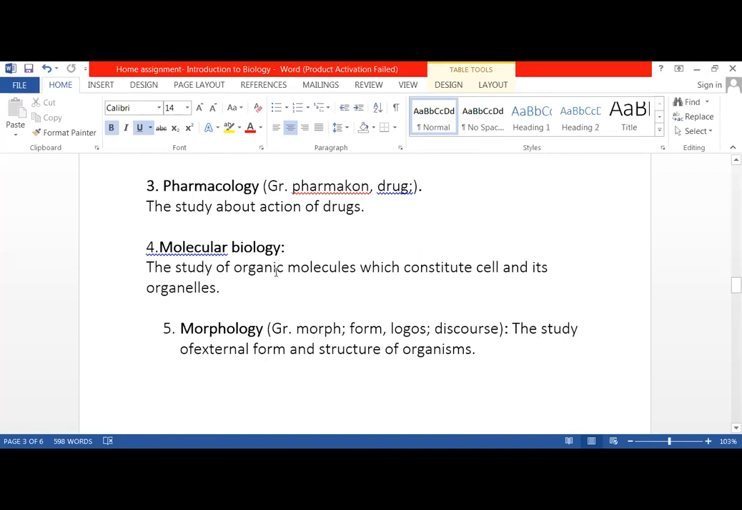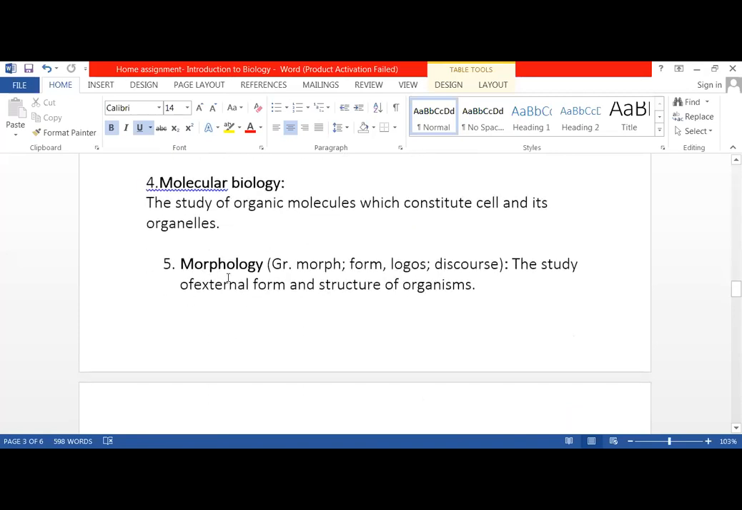The study of organic molecules which constitute cell and its organelles. Okay, next is morphology. The study of external form and structure of organisms. Number 5. Yes, Vanya, have you done?